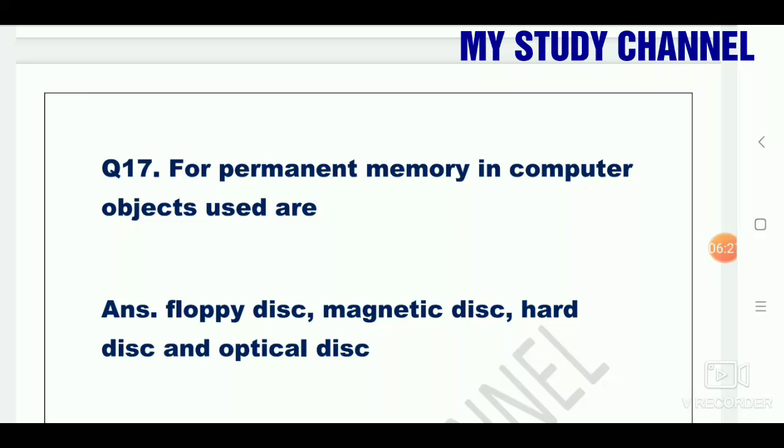In computer, 5 options are there and the 5th option is all of the above. Here, if you find all the 4 options there, then you will tick all of the above. So the answer is all of the above.